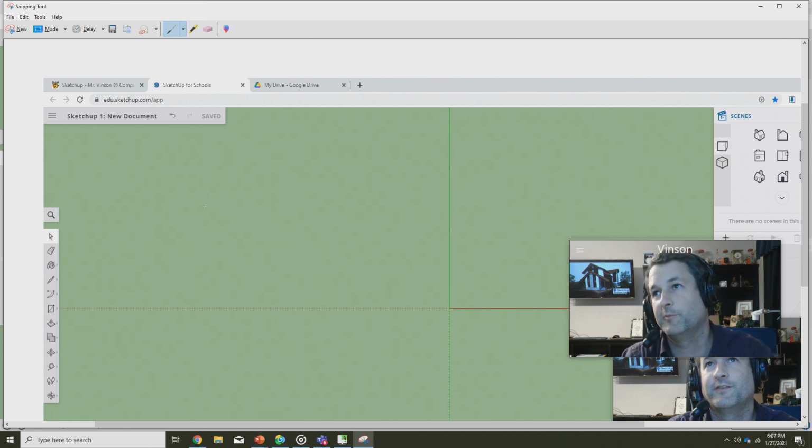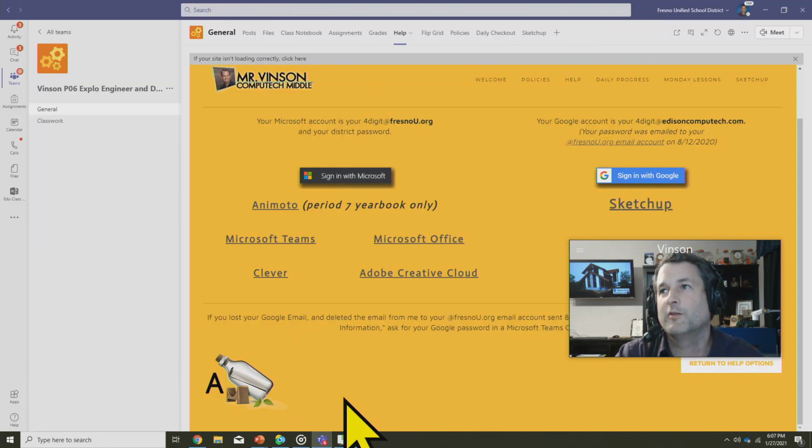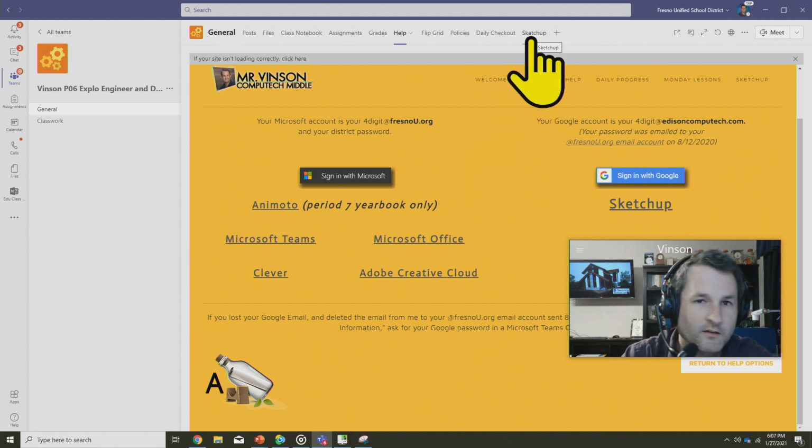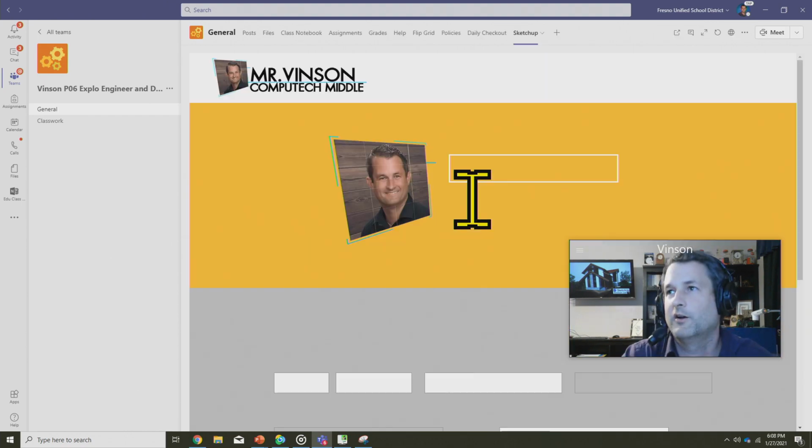Now, follow along with me as I show you how to turn this in. I'm not going to show you in every video, but this one is because it's really important that we can actually turn in this file appropriately. We're going to go back to Teams. Up at the top is a link that says SketchUp. Everybody say SketchUp with me. Thank you. I heard you from the future.